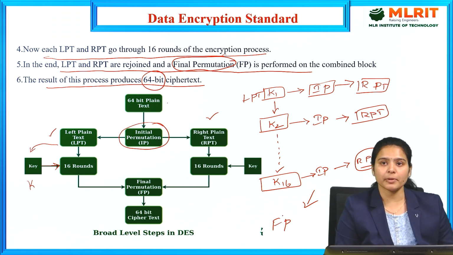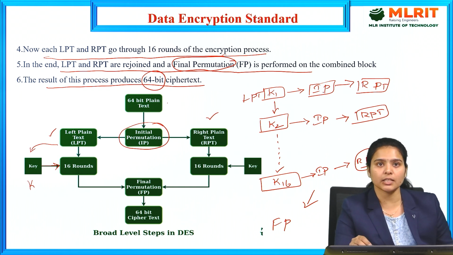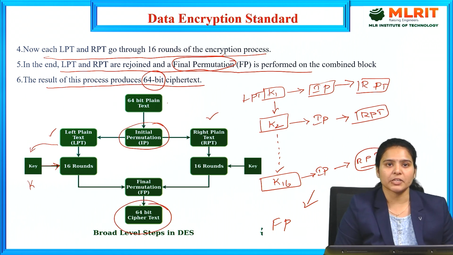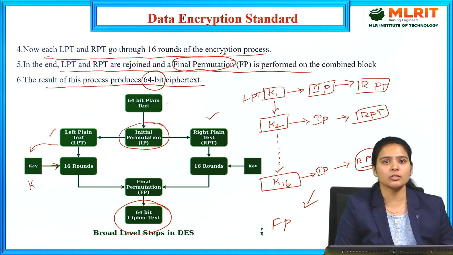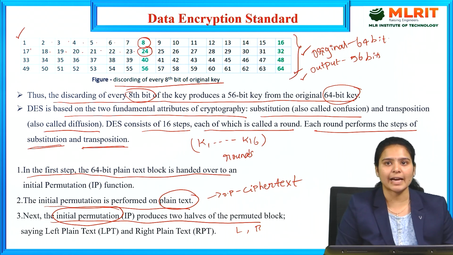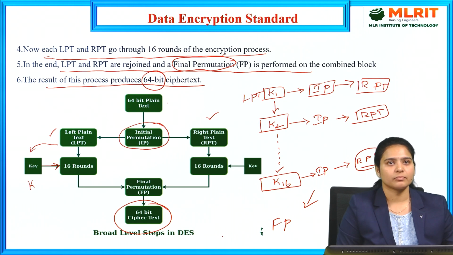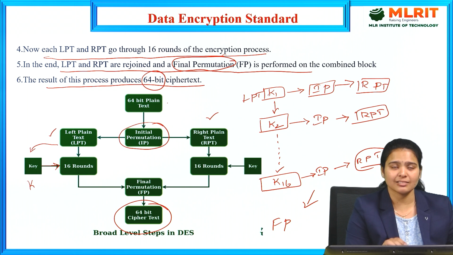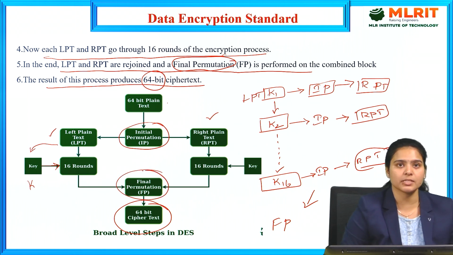So with this final permutation, we are going to start with an initial permutation. With this initial permutation, we need to get the 64 bits as the ciphertext of the final permutation process. So by using the final permutation process, we need to take both the initial permutation and final permutation. We need to take this from the diagram and calculate every process. So that is the basic difference in the Data Encryption Standard. It is the whole process of the Data Encryption Standard algorithm.